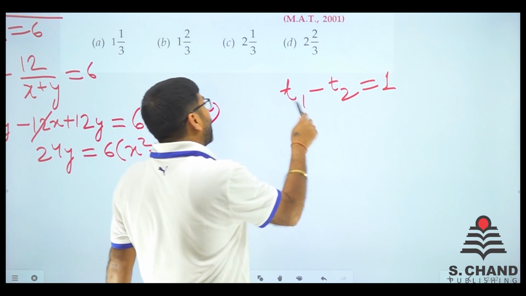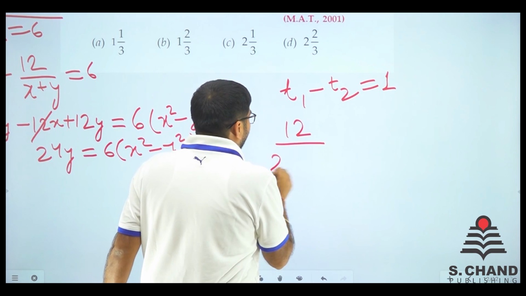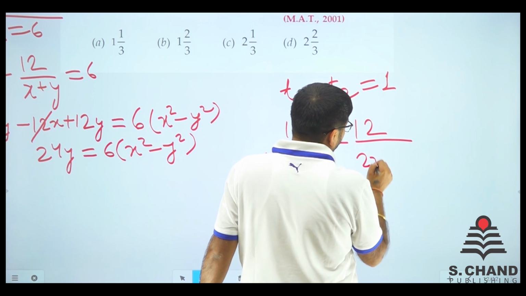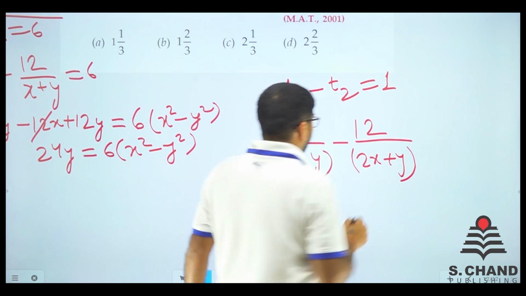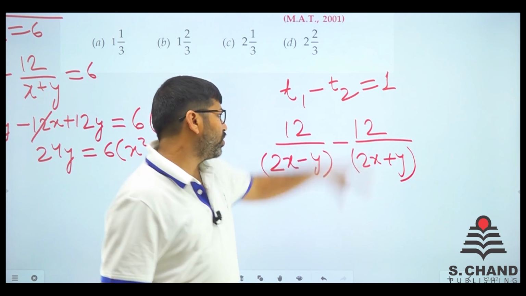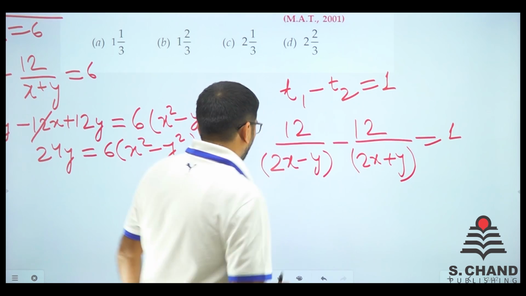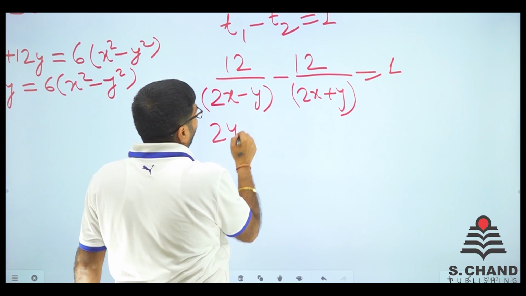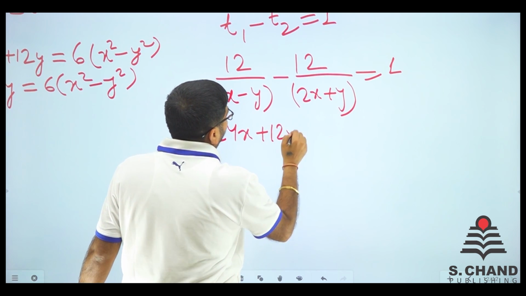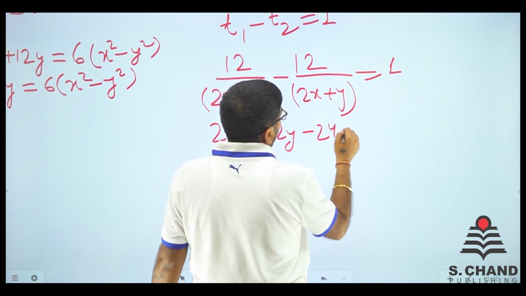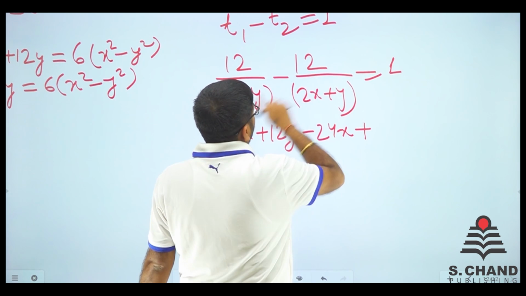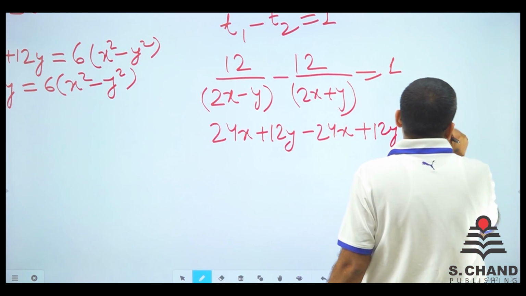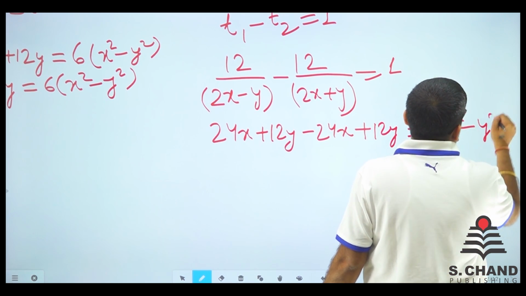difference. T1 is upstream. Upstream is 12. Now it is like 12 upon 2 into (x minus y) minus 12 upon 2 into (x plus y), because that will be the upstream time, minus downstream time is equal to 1, right? So in this way, 2 into 12, so 24x plus 12y minus 24x plus 12y is equal to 2 into (4x square minus y square), right?